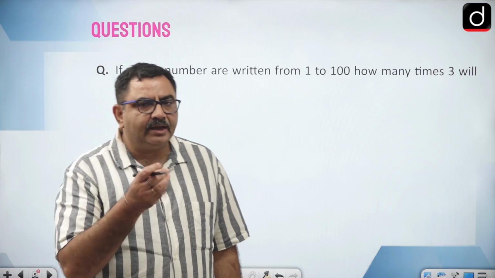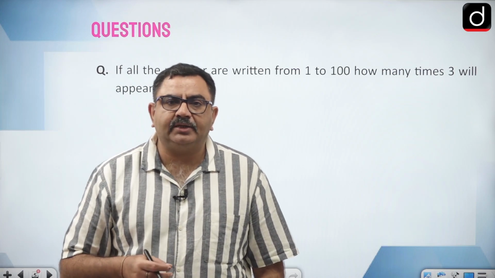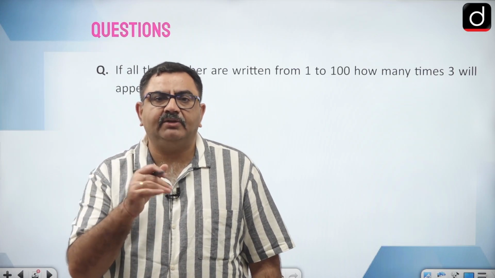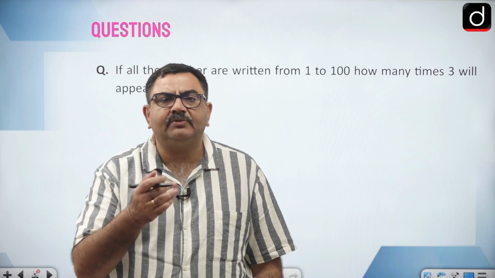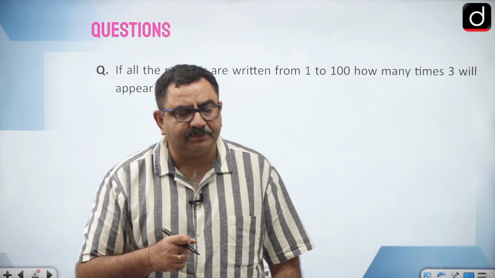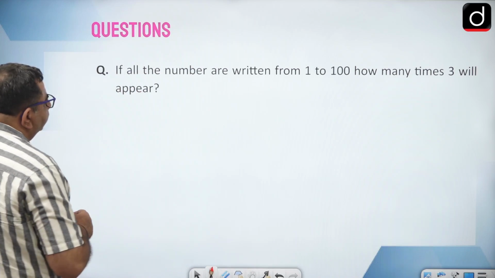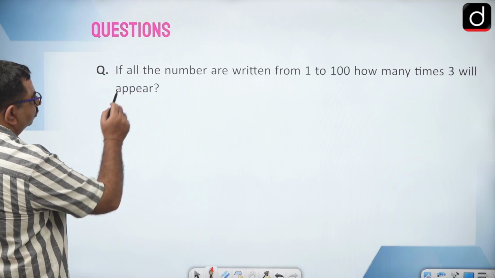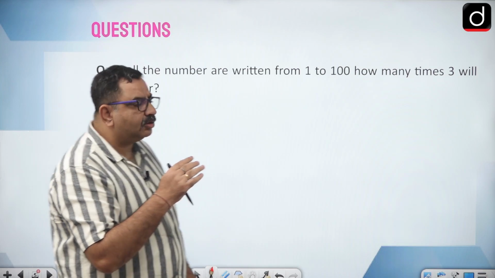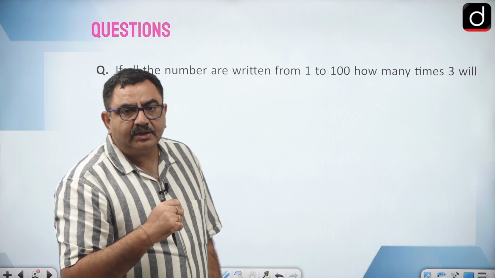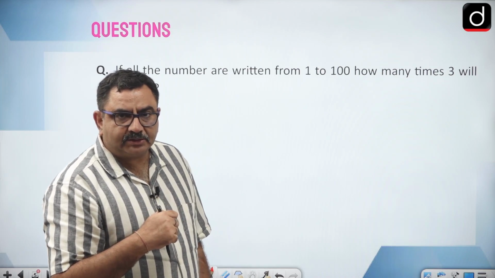That idea I am giving you, and after that I will ask you to memorize this thing, because we have to mark the correct answer. So from 1 to 100, 3 will come on units place or on tens place. 3 will not come on hundreds place in this range.